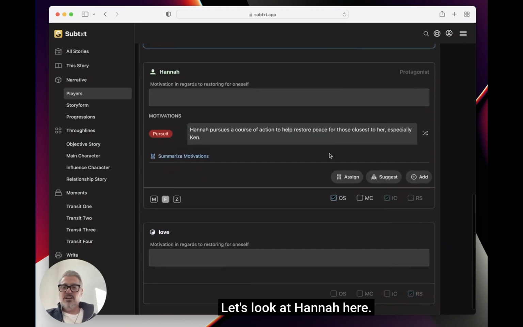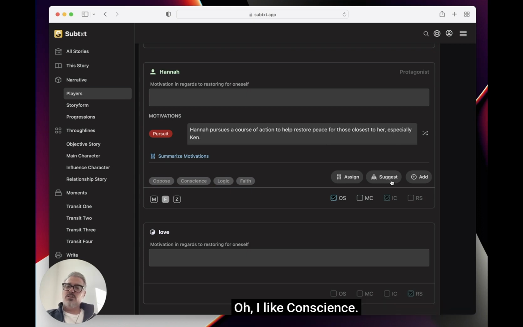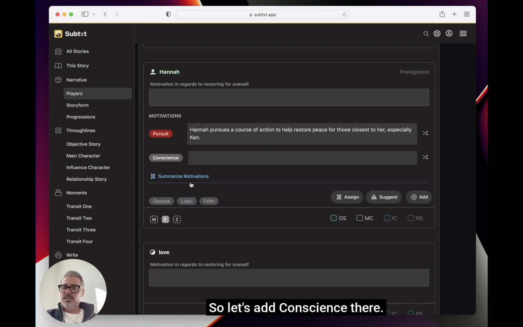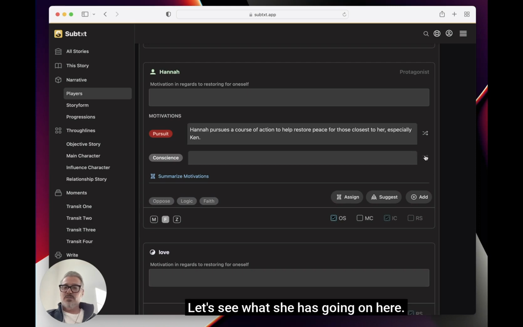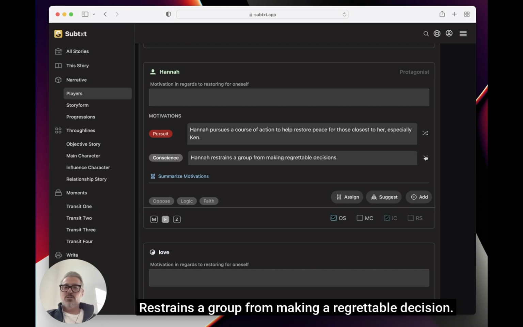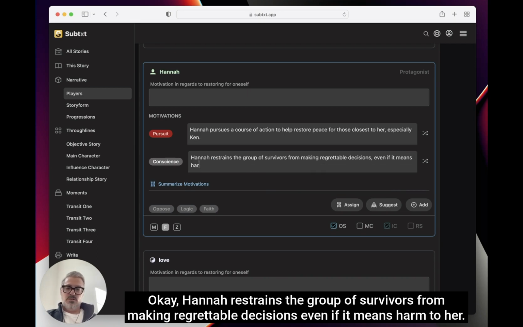Let's look at Hannah here. And let's see what other suggestions. Oppose, conscience. Oh, I like conscience. So let's add conscience there. Even though she's the one turning into a zombie, let's see what she has going on here. Restrains a group from making a regrettable decision. Okay, Hannah restrains the group of survivors from making regrettable decisions, even if it means harm to her.